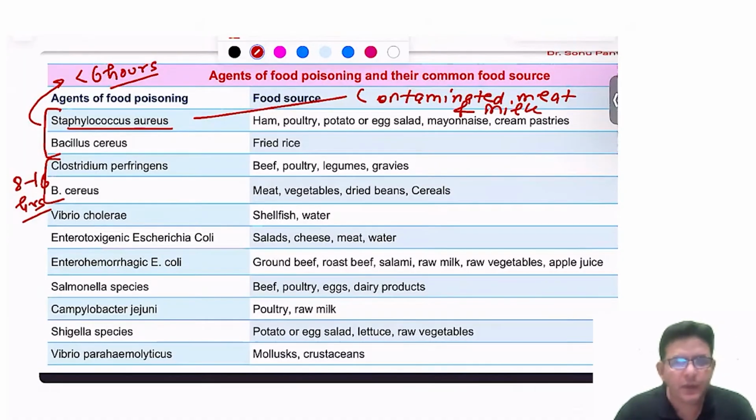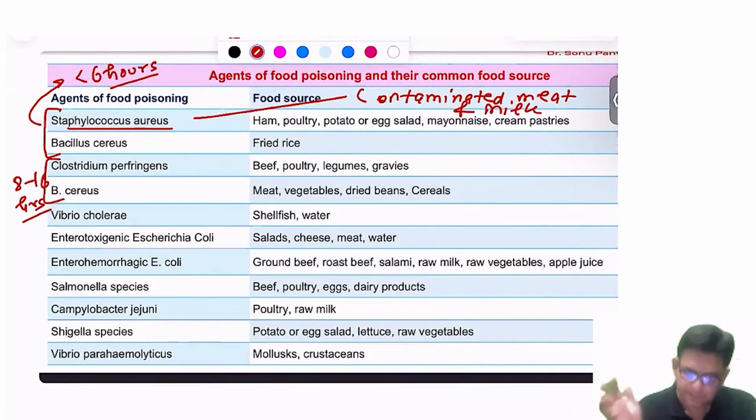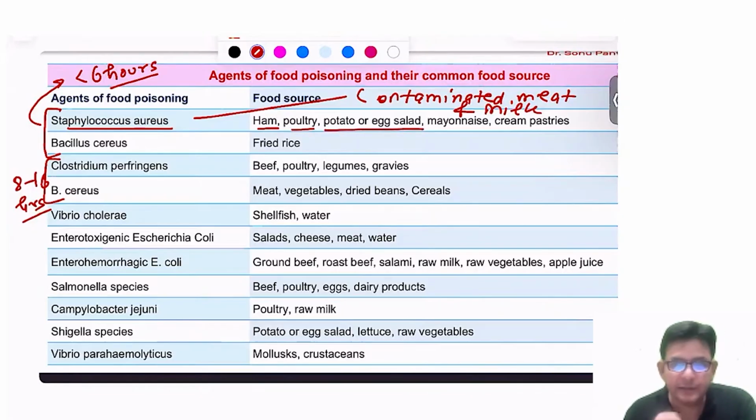It is being done by what? It is being done by enterotoxin. And the enterotoxin is which one, guys? Enterotoxin A. Okay. So first of all, let's see what are the sources by which the Staphylococcus aureus food poisoning happens. किस किस चीज से होता है? Okay. So one is ham. You know the hamburgers and all. Poultry, bird products, potato or egg salad, mayonnaise, which you eat with very much interest, the cream pastries.